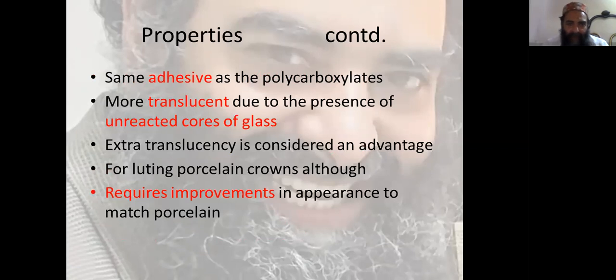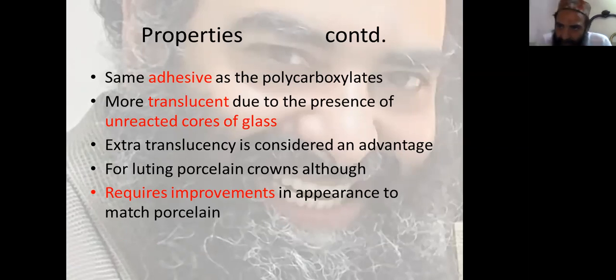Adhesive properties are the same as the polycarboxylates. Sorry, not some, the same adhesive as the polycarboxylates. Adhesive properties are the same as that of polycarboxylate, but it is more translucent due to the presence of unreacted cores of glass.